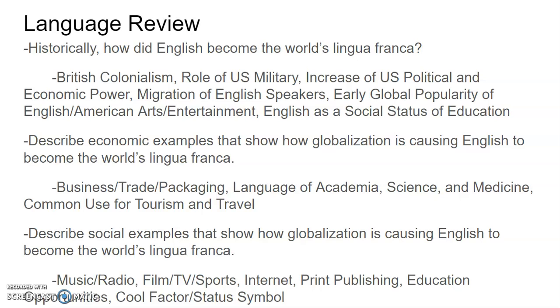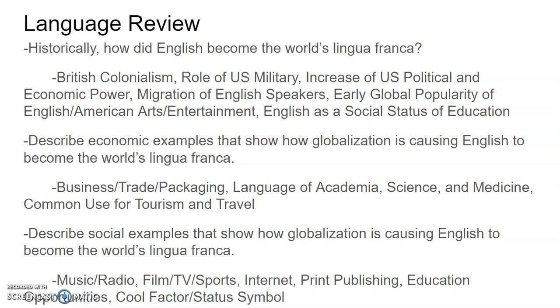English is a significant part of that academia. It's the language of science and medicine. It's the common use for tourism and travel. So the most important economic example would be for business and trade. If you're going to be an important person in global trade, you need to learn English. You need to be able to speak English in order to facilitate that for the global marketplace.